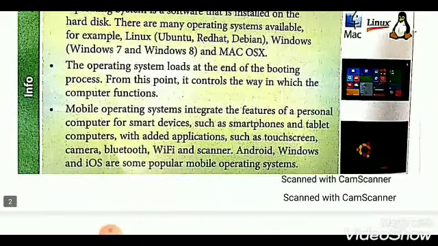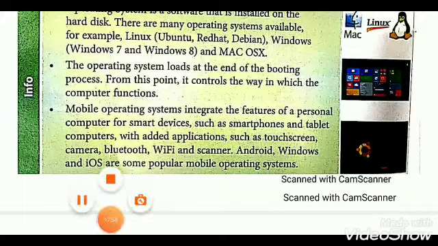Mobile OS integrates the features of a personal computer for smart devices such as smartphones and tablets, computers with added applications such as a touch screen, camera, Bluetooth, Wi-Fi and scanner. Android, Windows and iOS are some popular mobile OS.